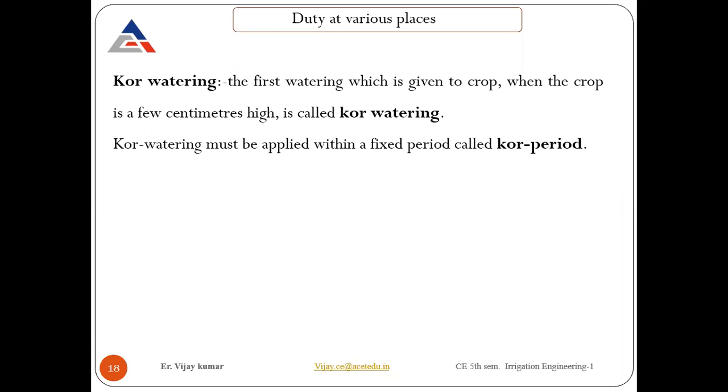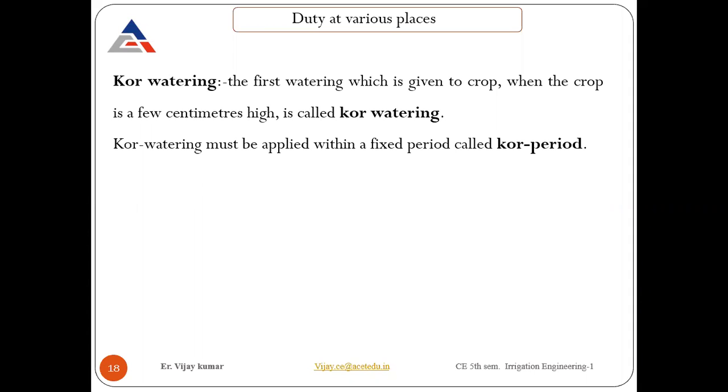Core watering is generally used in the wheat field. After sowing the wheat, in a month or in 15 days, depending on the soil type also. If the soil has a good quality of moisture, or has the capacity to store water itself, in that case you can go for a one month delay.